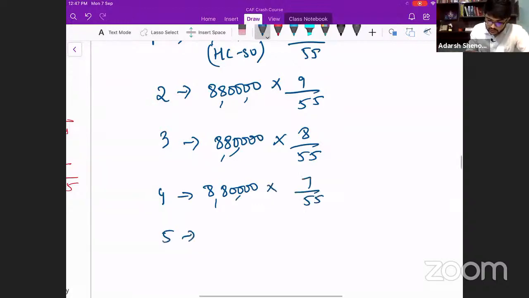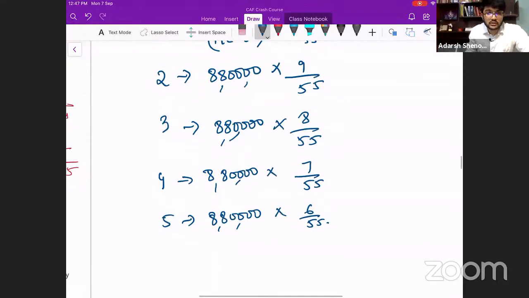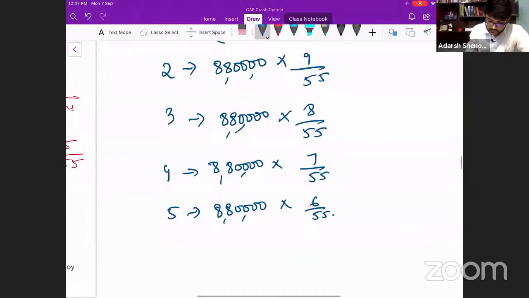I hope everyone is understanding this. What I'm writing 7/55, I'm writing 6/55. Are you following this? Yes, I'm doing the longer method first. I'll tell you the shorter method later.